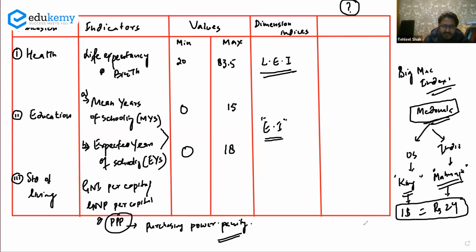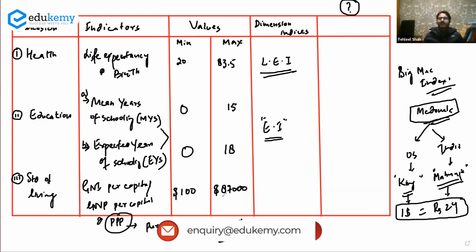Now, the minimum value for GNI per capita of a particular nation is $100. And the maximum value is $87,000. It is the maximum value that was seen in Qatar.